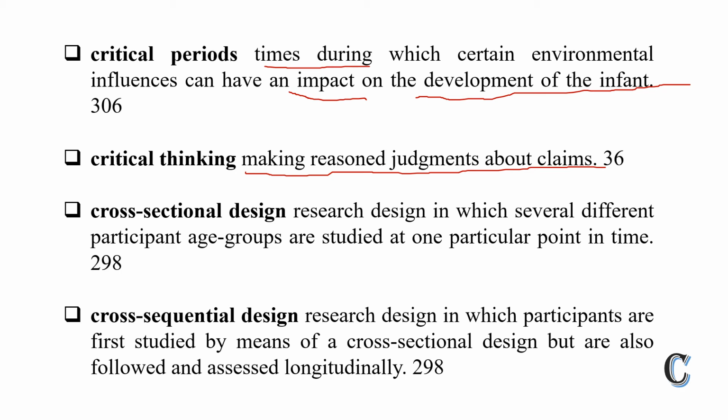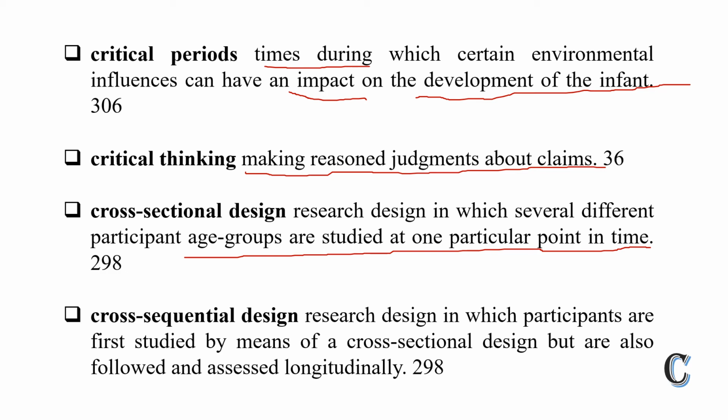Third is cross-sectional design. There are many types of designs. So what is the cross-sectional design? A research design in which several different participant age groups are studied at one particular point in time.